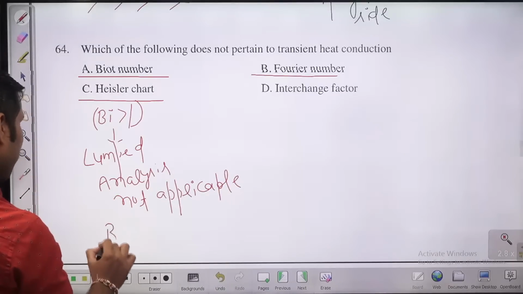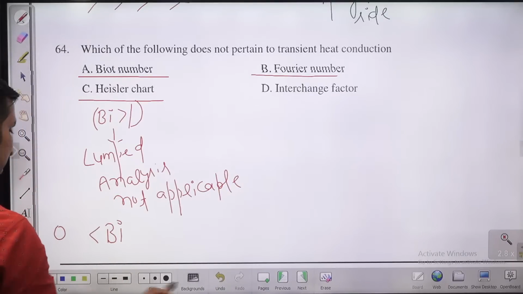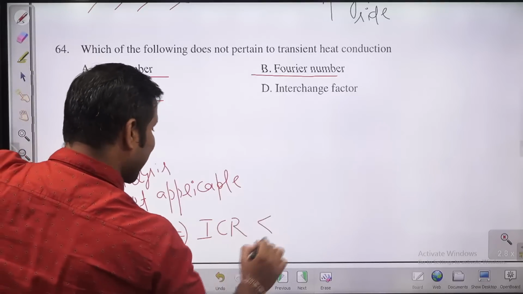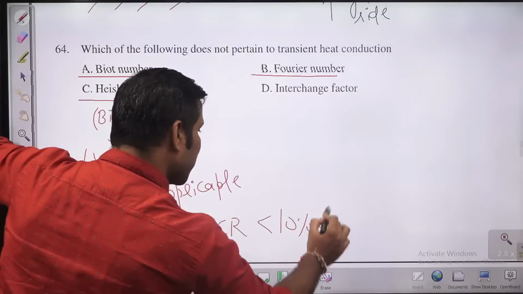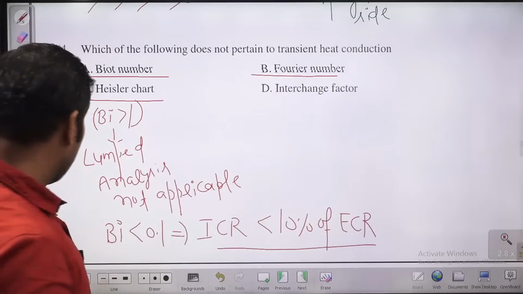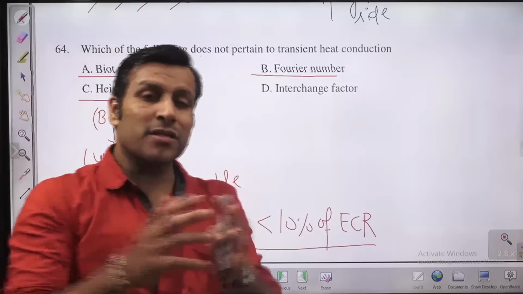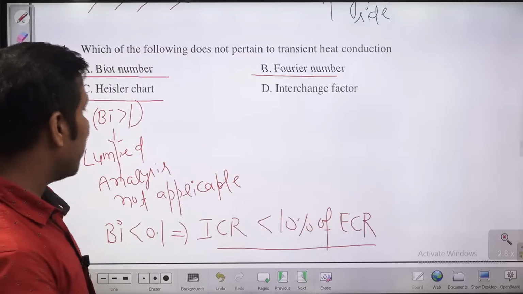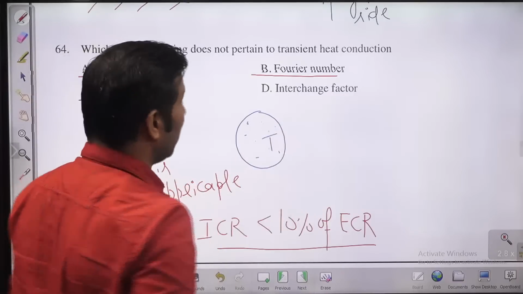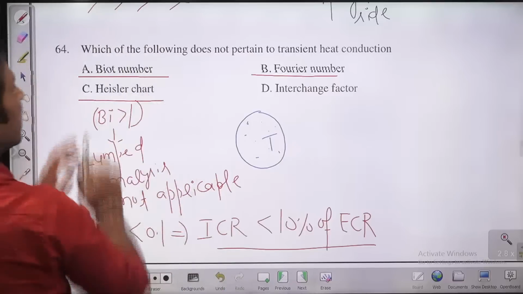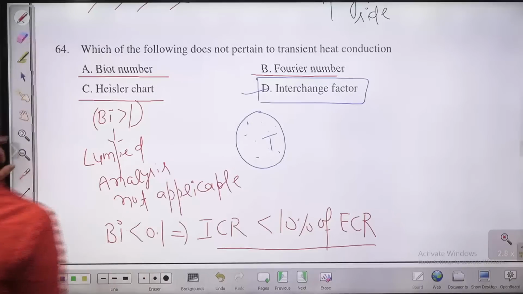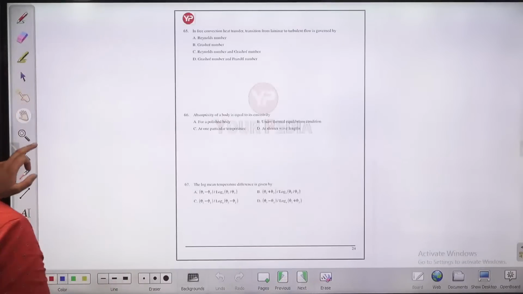Okay, you know guys, the Biot number, if it is less than 0.1, what does that mean? If it is less than 0.1, the internal conduction resistance is less than 10% of the external convection resistance. Means the internal conduction resistance is much lower, Biot number is less than 0.1, then at a particular instant of time, you can assume the temperature is the same everywhere. That is known as lumped mass. So all these numbers are associated with transient heat conduction, but there is no such factor as interchange factor. So D is the answer for this question. Let us move to next question, question number 65.